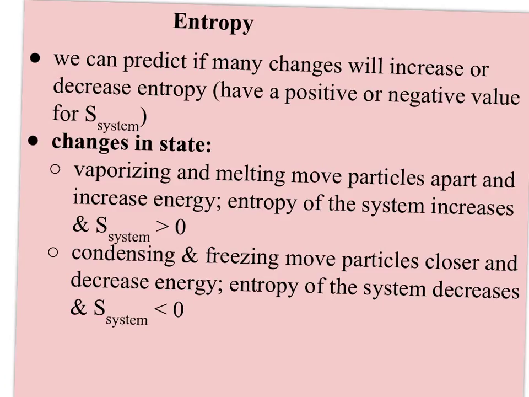So the entropy of the system increases during vaporizing and melting, and we expect it to be a value greater than zero. Condensing and freezing, on the other hand, move particles closer, decrease the energy, decrease the freedom of movement. So during condensing and freezing, the entropy of the system decreases and is less than zero.